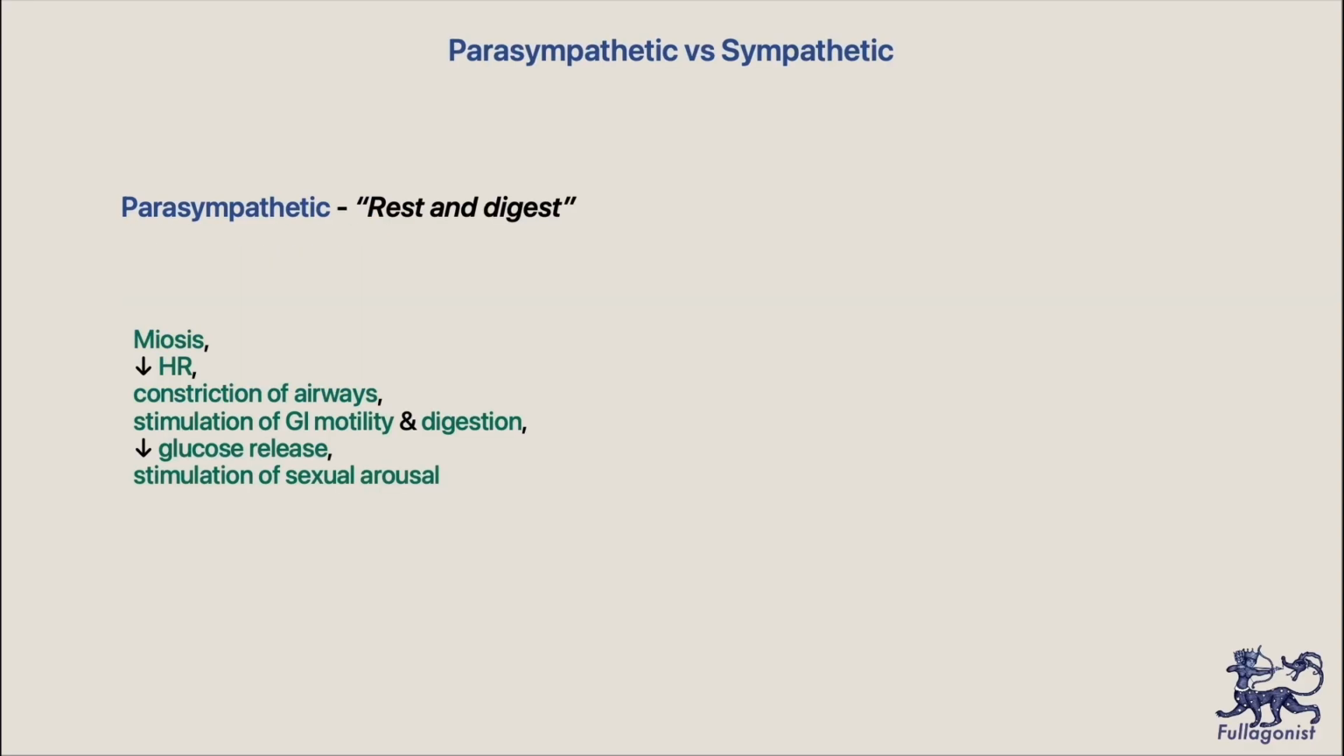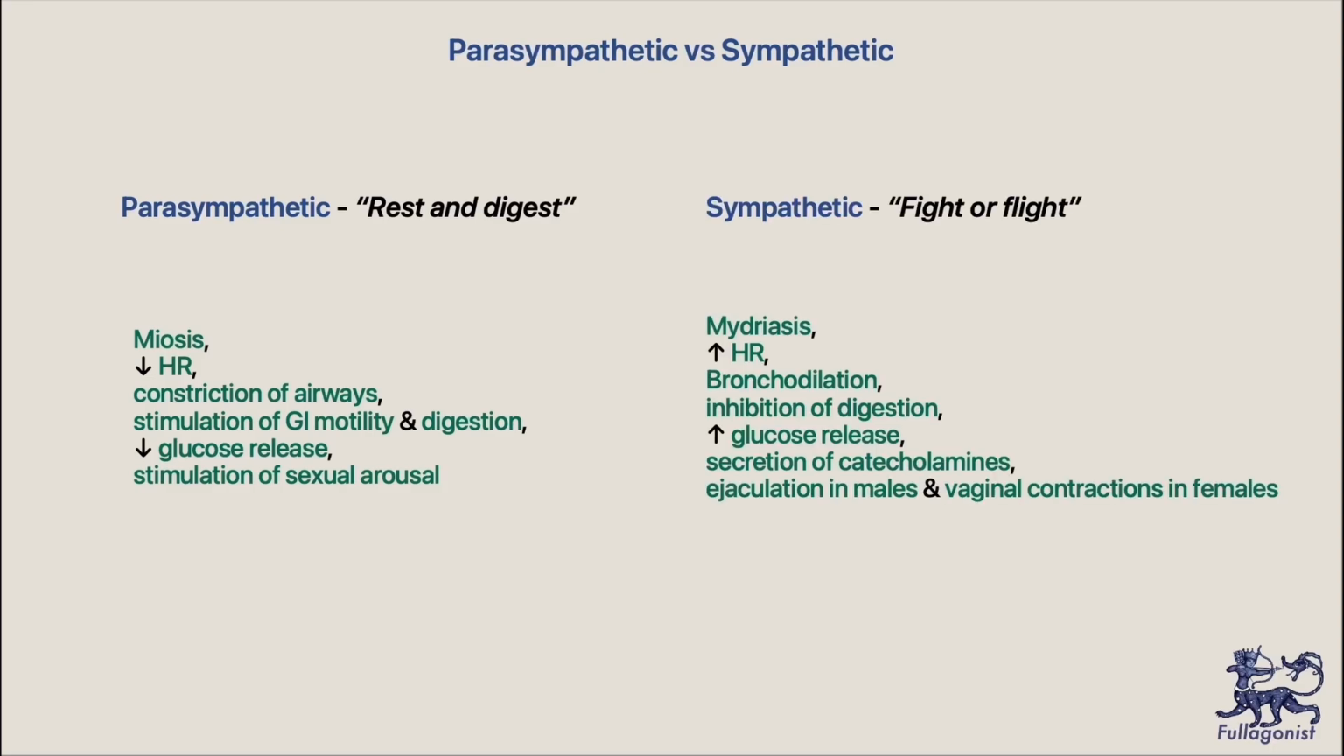The autonomic nervous system is divided into sympathetic and parasympathetic parts. The parasympathetic nervous system is for rest and digest. Its effects on the organs are constriction of the pupils, slowing down heart rate, constriction of the airways, stimulation of the stomach motility and digestion, inhibition of glucose release, and finally, stimulation of sexual arousal in both males and females. The sympathetic nervous system is for the fight or flight response.